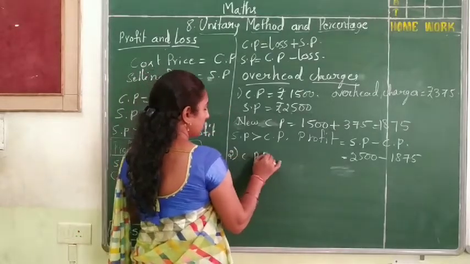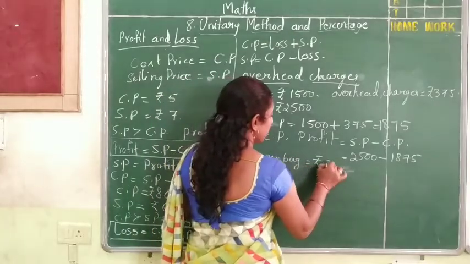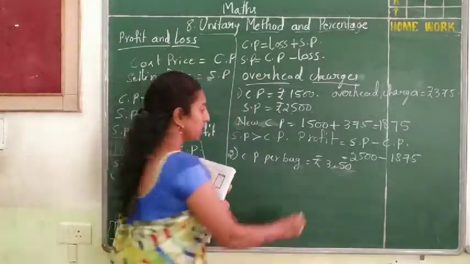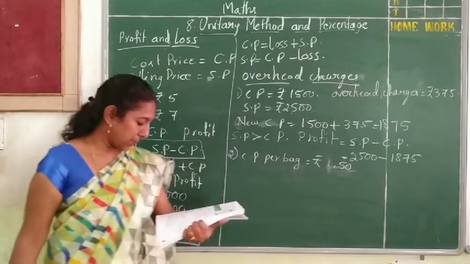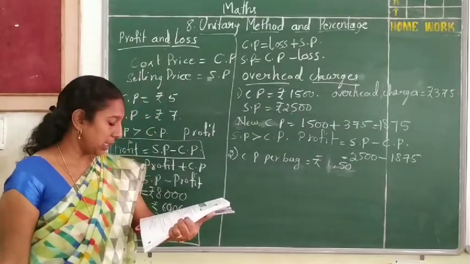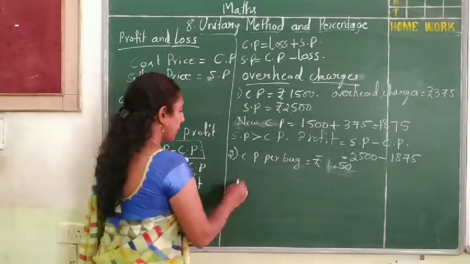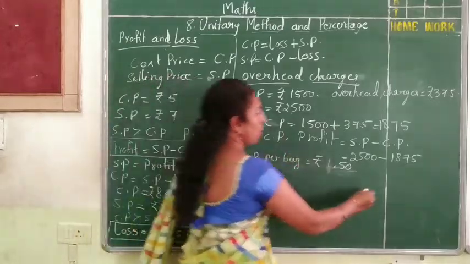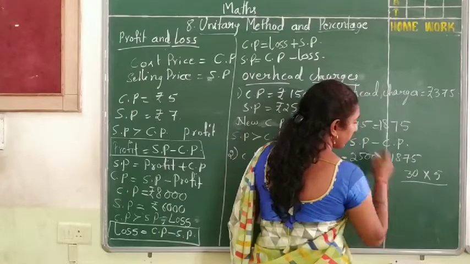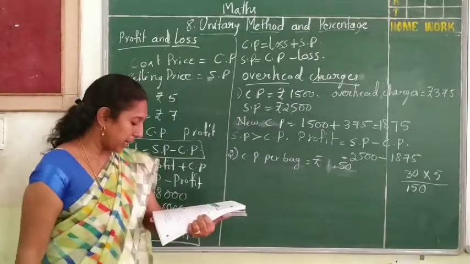The cost price per bag is 1 rupee 50 paisa.